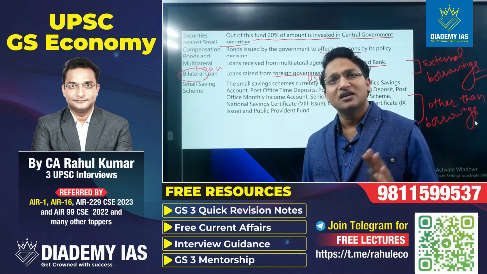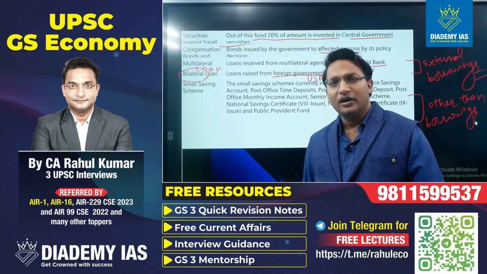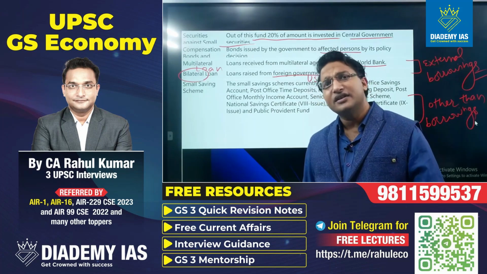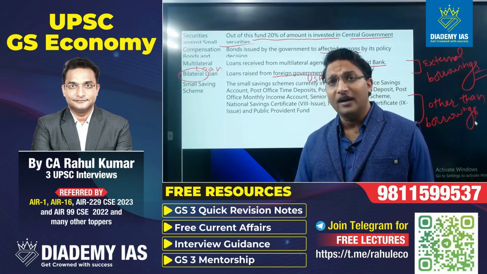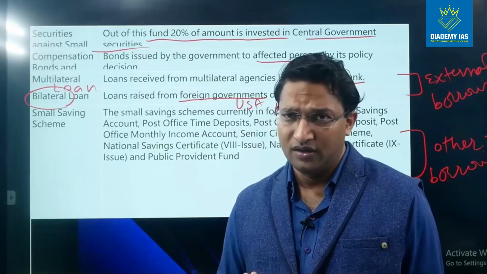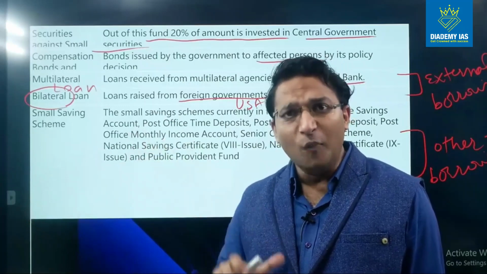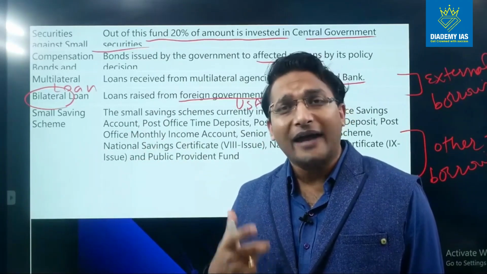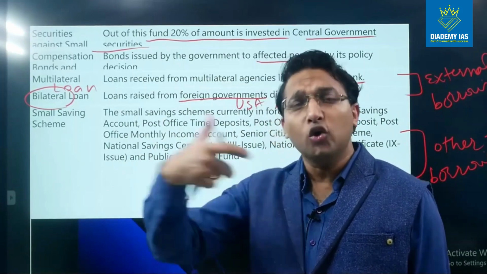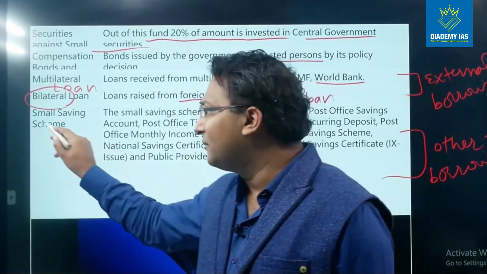So till now we have discussed internal and external borrowing both. Another category inside the debt receipt is the receipt other than borrowing, but they are part of the debt receipt only. So those are the receipts which have been kept with the government by the general public, but actually they are not the borrowing. The government is not going to the general public to raise that money, right? So they have been kept by the public.